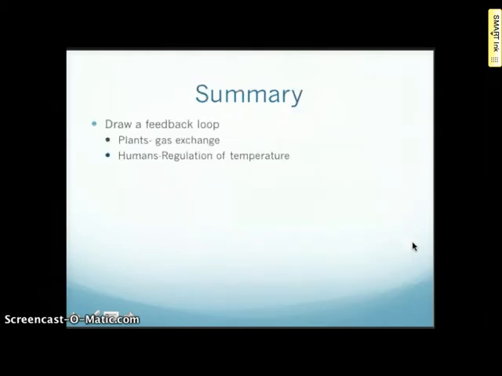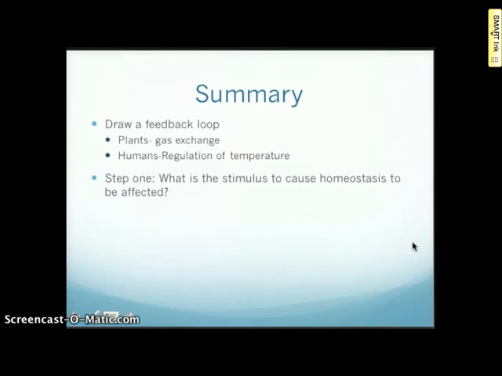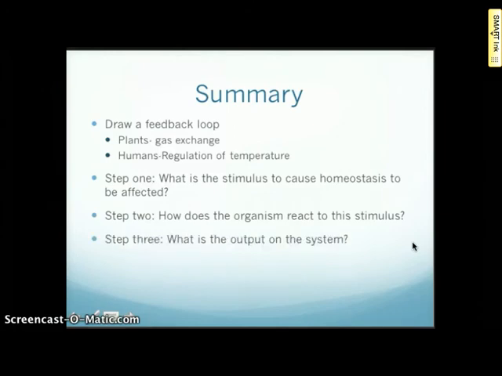As a summary, I want you to draw a feedback loop on your paper. You can either do one for plants to show the gas exchange or loss of water through the stomates, or for humans, regulation of temperature by either shivering to warm up or sweating to cool down. Step 1, think about what is the stimulus to cause homeostasis to be affected. Step 2, think about how the organism reacts to this stimulus. Step 3, what is the output on the whole system? And step 4, think about, is this feedback reinforced, positive? Does it grow with intensity? Or is it turned off with negative feedback?